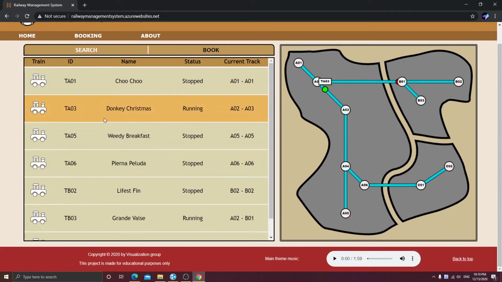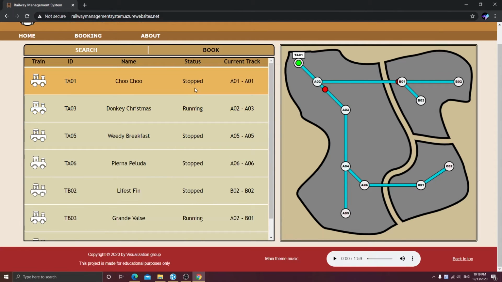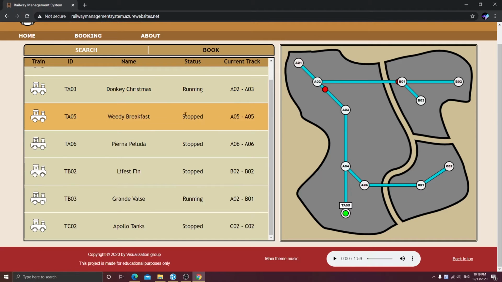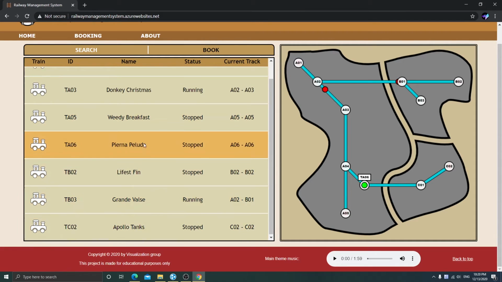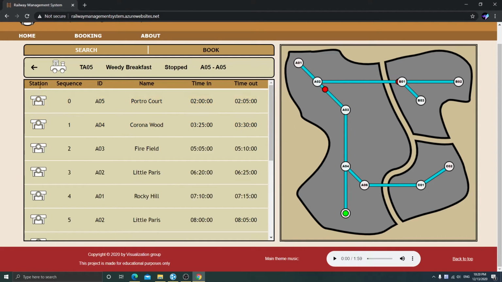In the interaction panel, there are two tabs, the Search tab and the Book tab. On the Search tab, you will see a list of trains with their status. It can be stopped, running, or waiting for passenger loading. When you hover on the trains in the interaction panel, the map will also indicate by highlighting the trains, but color it green.